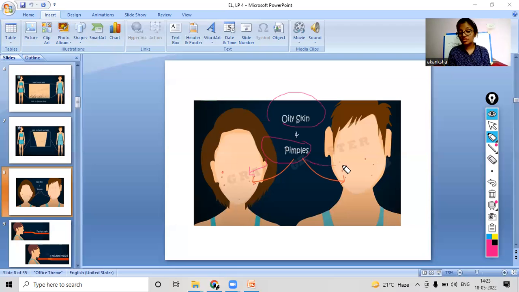In boys also, they get a lot of pimples, not only on the face region, in the shoulder region also, and in different regions of the body, but usually it happens on the facial part. So this is also one of the changes that happens when we enter the adolescent period.